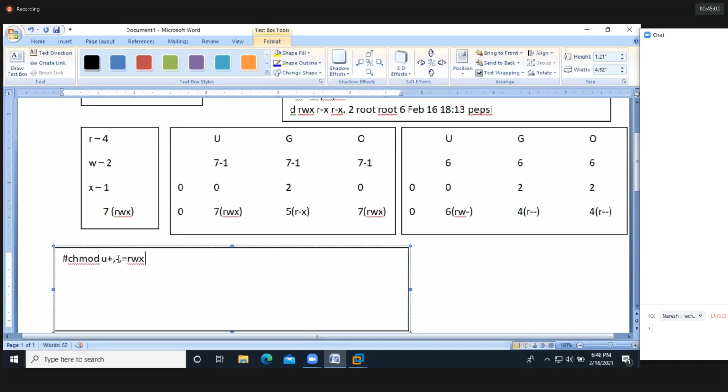I need to remove x permission from user, u minus x. I need to fix the user permission, u equals and the permissions. Clear? In the same way, g plus, minus, equal to rwx, and o plus, minus, equal to rwx. And finally, we should provide the file name or directory name, whatever we want to apply it to. We can provide the permission for files as well as directories according to your requirement.